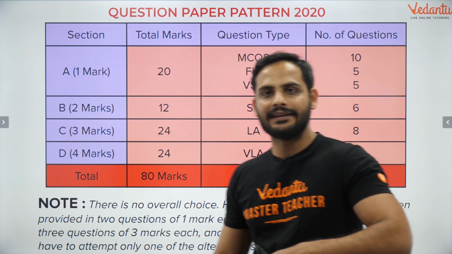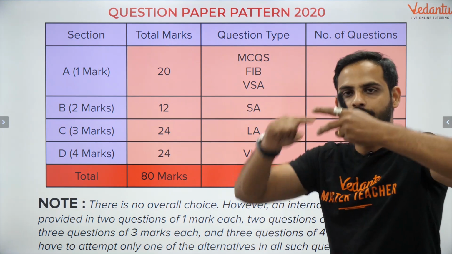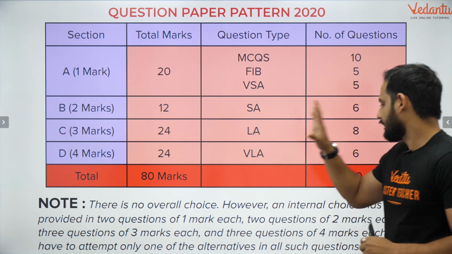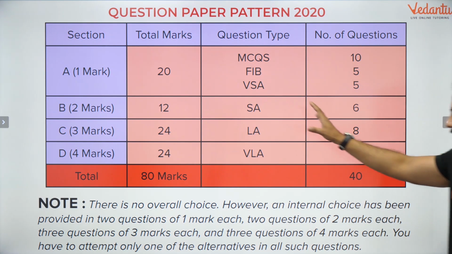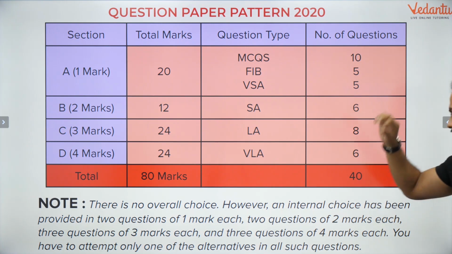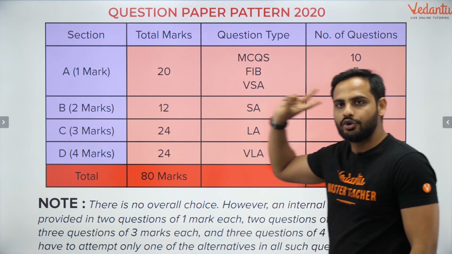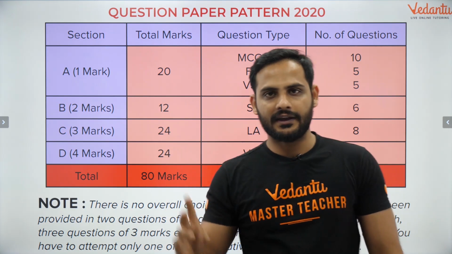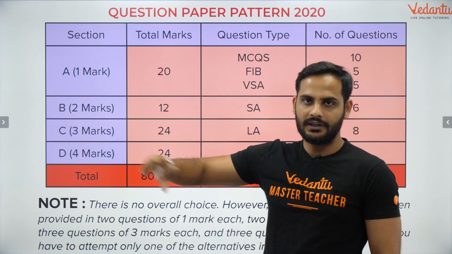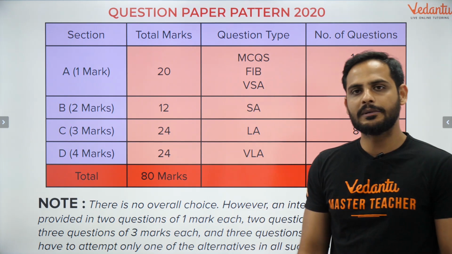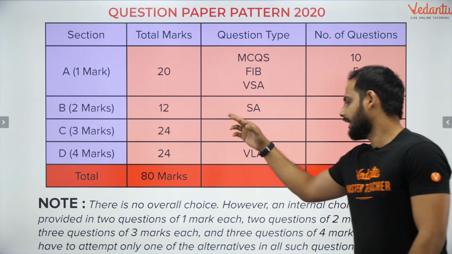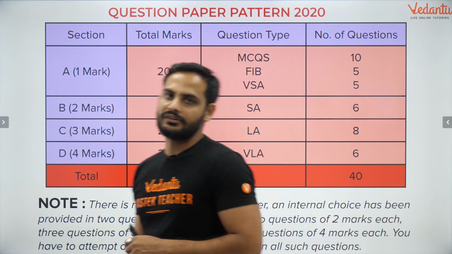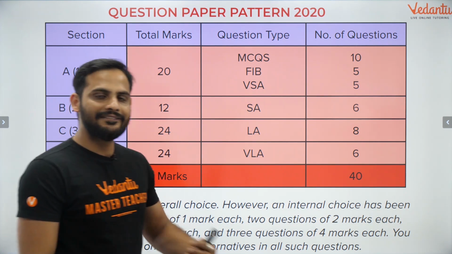Let's say question number 9 is there. It has a choice. Either you can attempt the first one or the second one. So here it is given that internal choice is what? In the questions of 1 mark each and 2 marks each, there will be internal choice questions. That means there will be 2 questions in which the choice will be provided. And in section C and section D, there will be 3 questions in which the choice will be provided. That means you can do any one out of them.